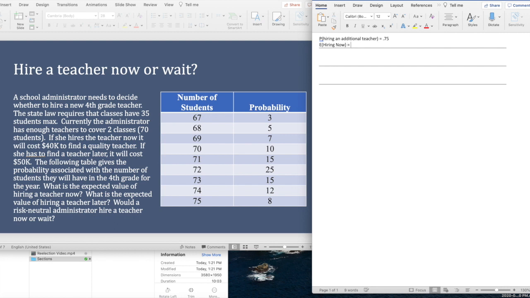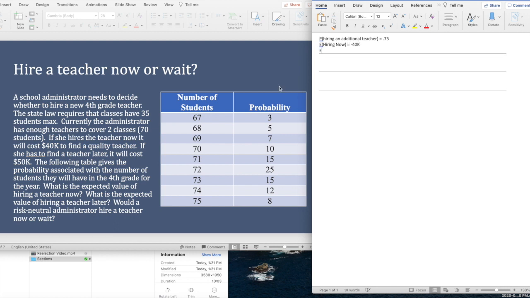And in that case, it's simple. You pay $40,000. What's the expected value of waiting? Well, in that case, you pay 0 up front, but you will pay $50,000 if you need that additional teacher. And there's a 75% chance you need to do that. You do the math, and it works out to be negative 37.5.